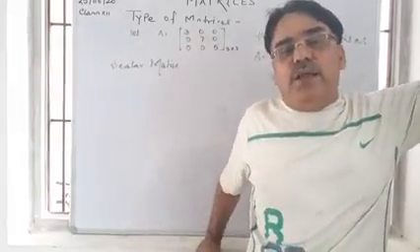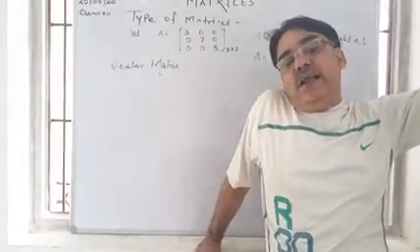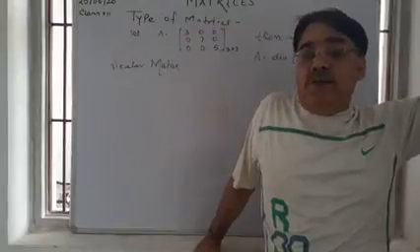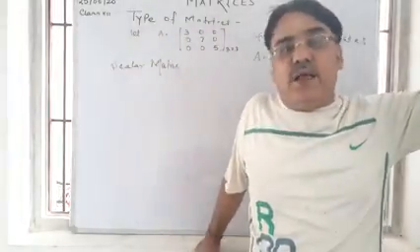Moreover, we can say that a scalar matrix is a diagonal matrix in which all the elements of the diagonal are equal.